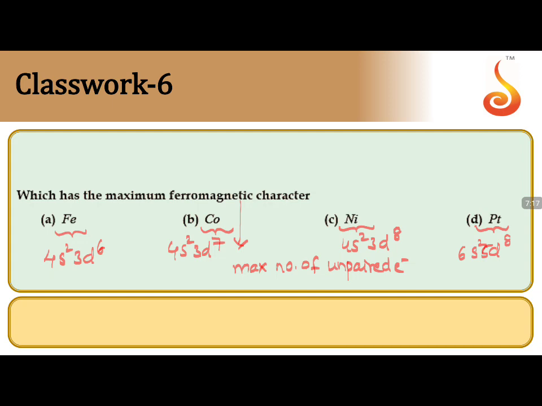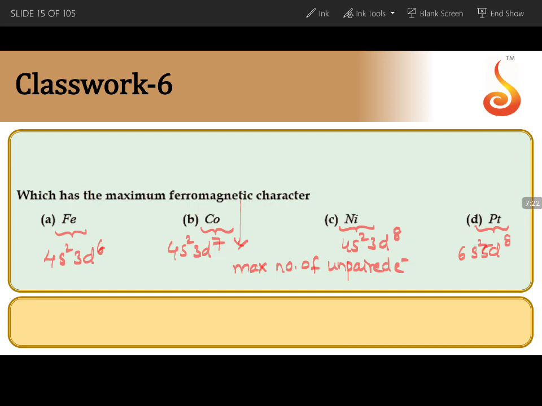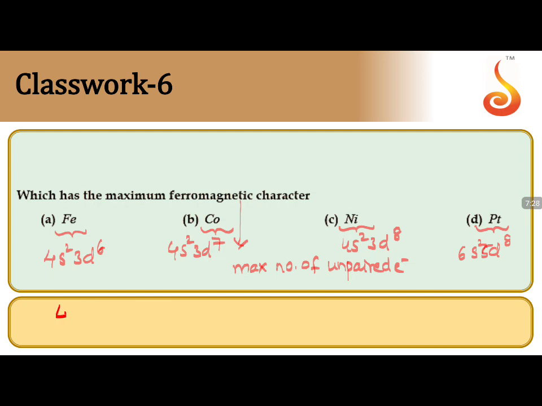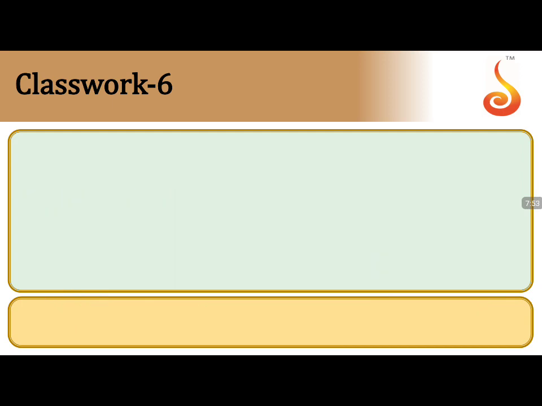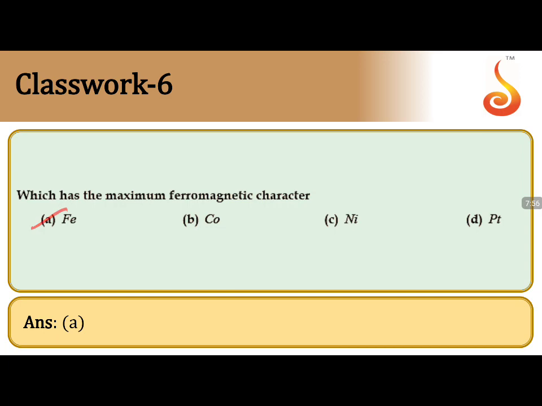So when you are taking these particular things, let us see which one has the most. There are 4 unpaired electrons in the case of iron, 3 unpaired electrons in the case of cobalt, 2 unpaired electrons in the case of nickel and 2 unpaired electrons in the case of platinum. Where you have the maximum number of unpaired electrons, that is the answer for us. So iron has the maximum number of unpaired electrons, so iron shows maximum ferromagnetic character. So the answer for this is A, correct.